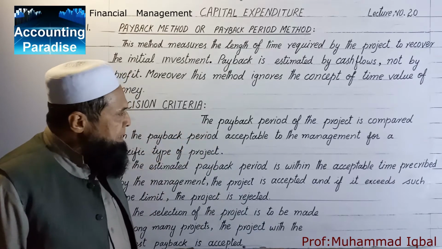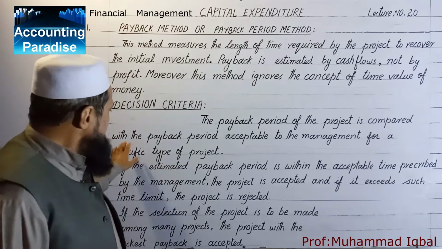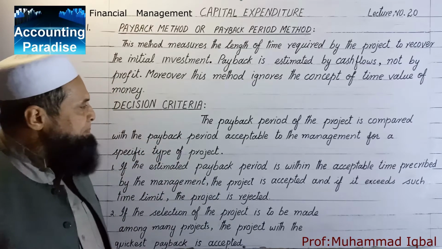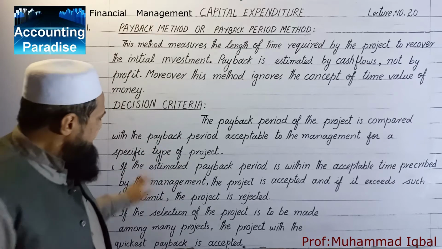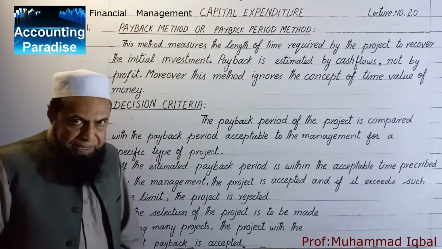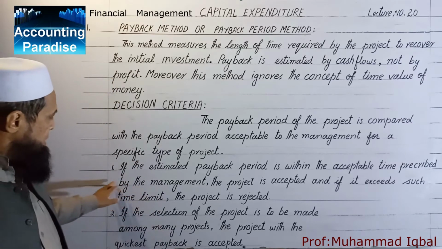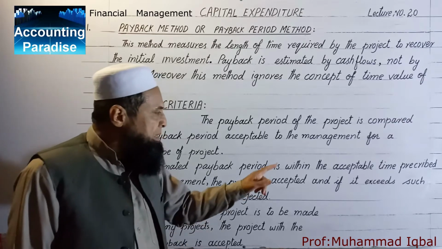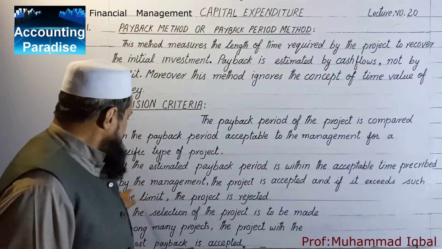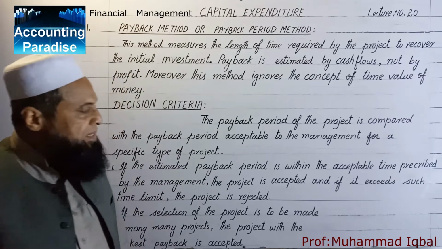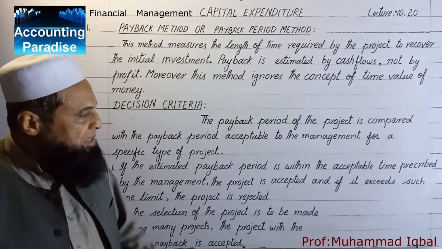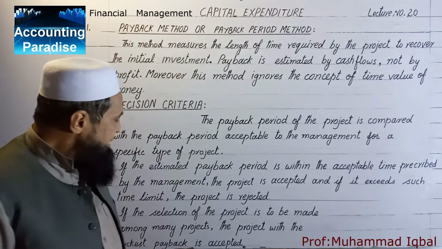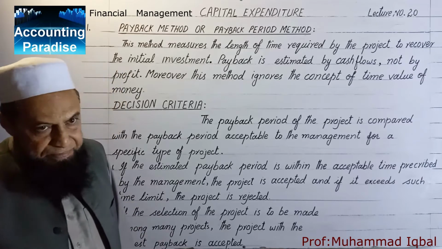The payback period of the project is compared with the payback period accepted by the management for a specific type of project. If the estimated payback period is within accepted time prescribed by the management, the project is accepted, and if it exceeds such time limit, the project is rejected.